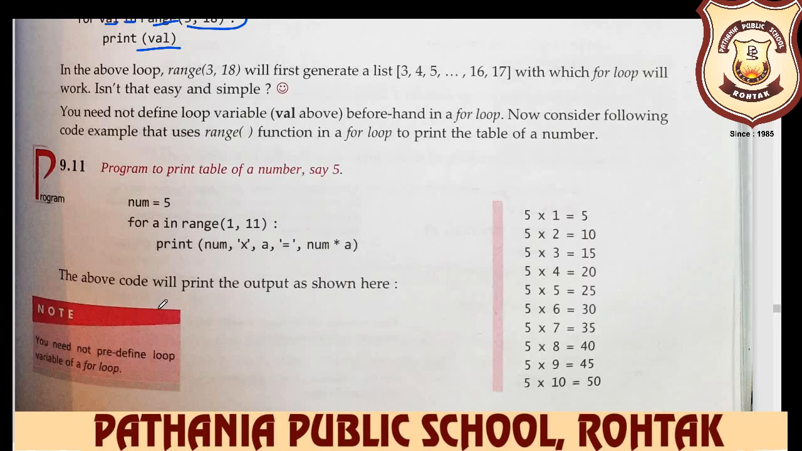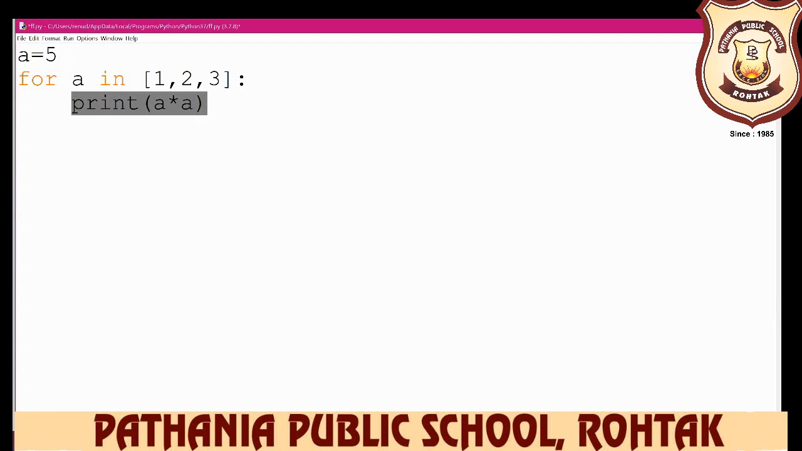Now remove this list, and here you write the range function, and in parentheses you write the starting value. What is the starting value? Our 1 comma, then what is the second value? The second value is, for example, 11. First is 1 and second is 11, and then you only print a here. So what happened?